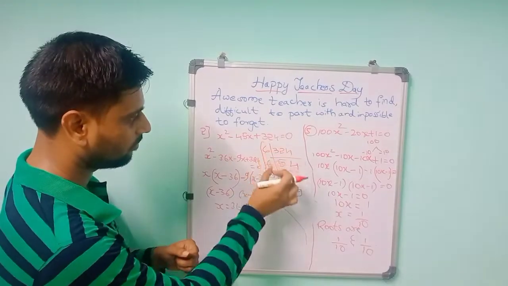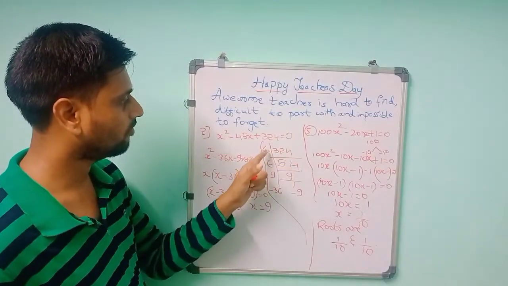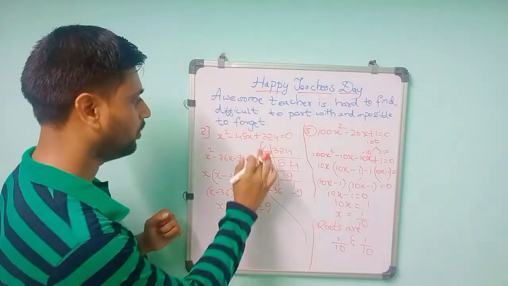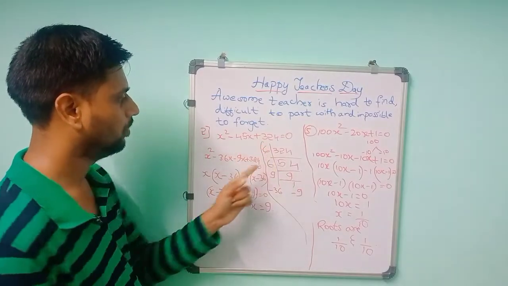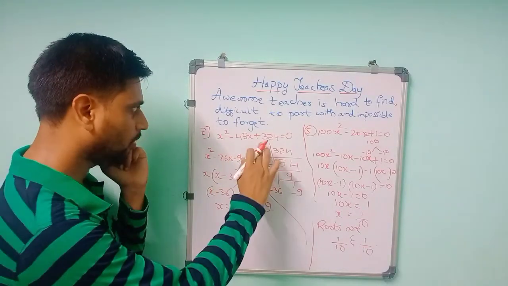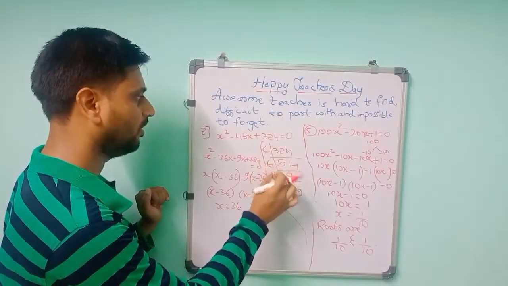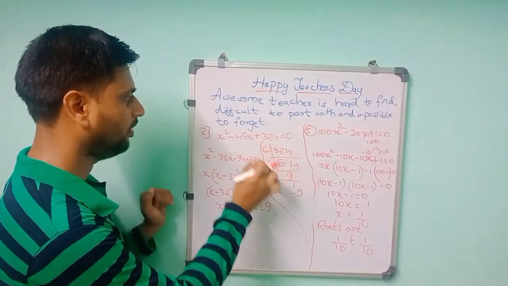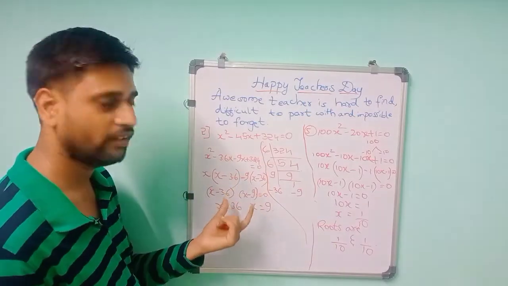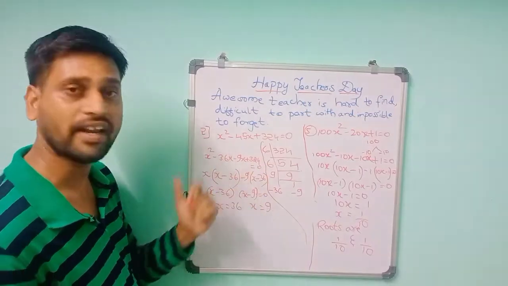So 6 is there, 6 is there. You can multiply 6 into 6, it will become 36. If you take 6 into 9, it is 54. So we can't take 54 because it is more than 45. So 6 into 6 is 36 and 9. So minus 36 plus minus 9 is minus 45. Then you can split the terms as minus 9 and minus 36.